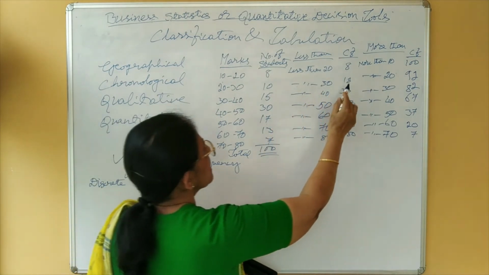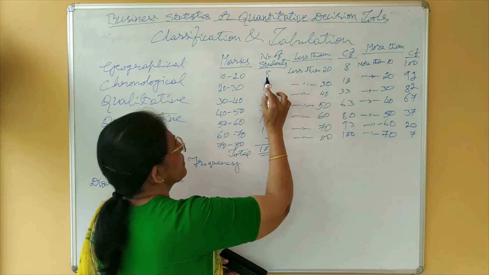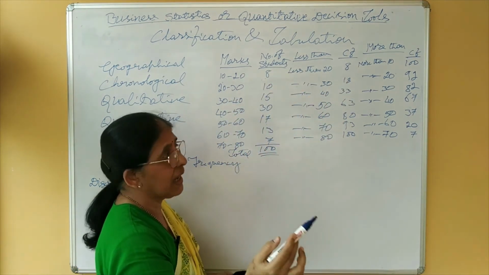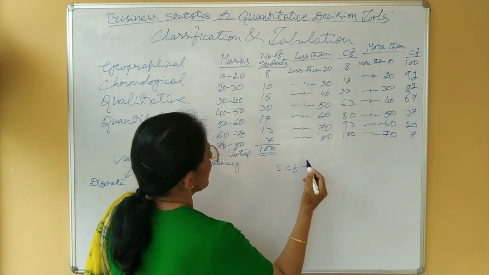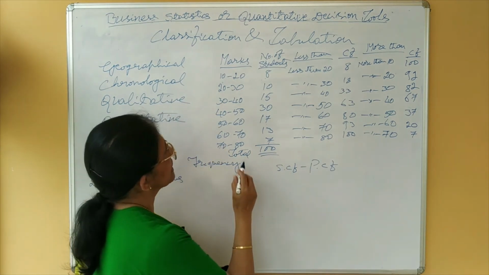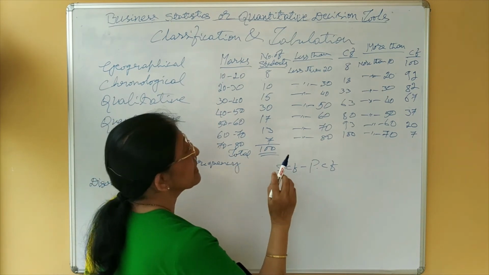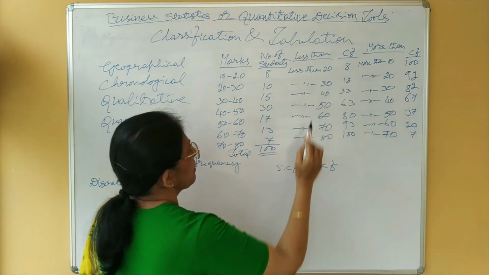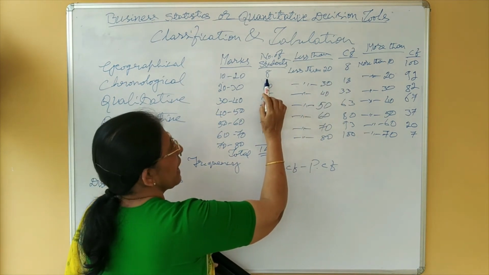Okay. Now, in this case, you have to retain the first cumulative frequency as it is. 8 you have to keep as it is. Then onwards, succeeding cumulative frequency minus preceding cumulative frequency. Now, retain 8 as it is.